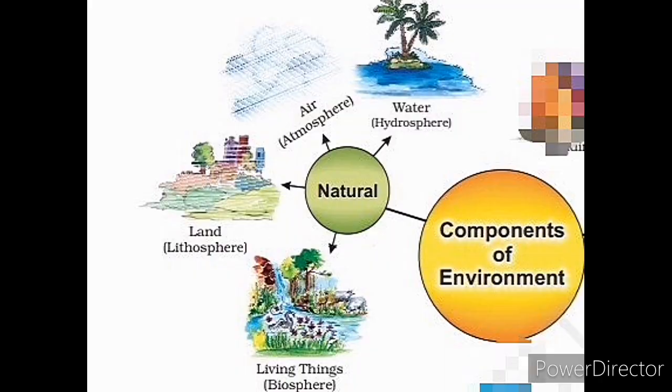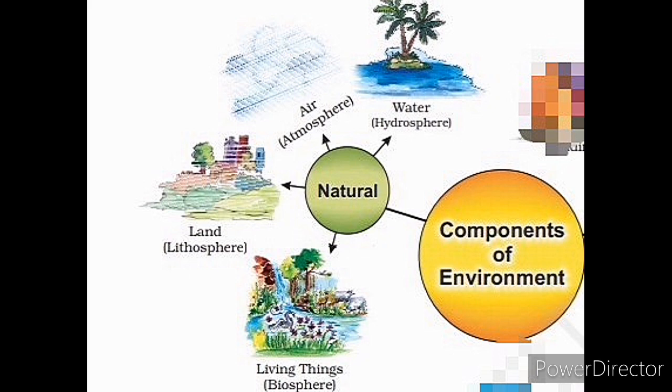First is lithosphere. Lithosphere is also known as the sphere of land. Second is atmosphere. All the layers of air present on our earth's surface are known as atmosphere.